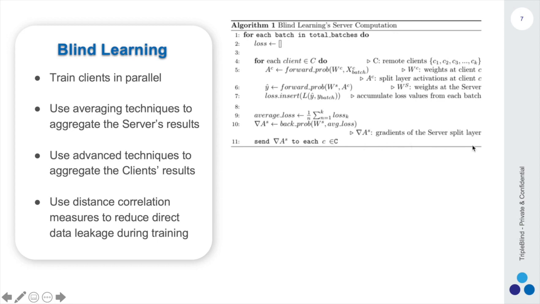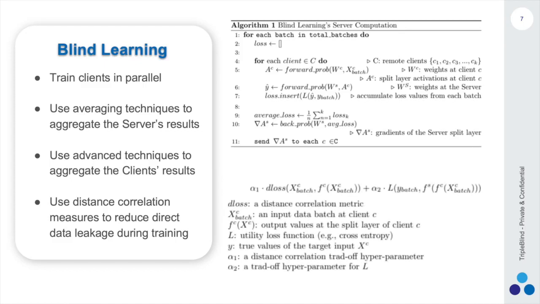And what we see here is the general formula for the loss function when including the distance correlation measurement, whose main goal is to reduce the direct data leakage during training. What we see on the right is the actual utility loss function, such as the cross entropy loss. And what we see here on the left is a specialized data correlation metric that aims to reduce the correlation between the input data and the activations of the split layer.